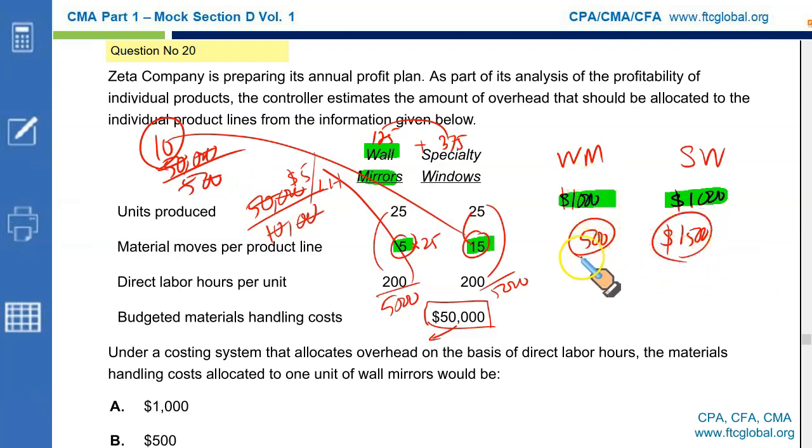The item that requires fewer moves carries less handling cost. The item that takes more moves carries more handling cost. That's the magic of activity-based costing. It results in more accurate cost allocation, better product costing, hence better pricing.